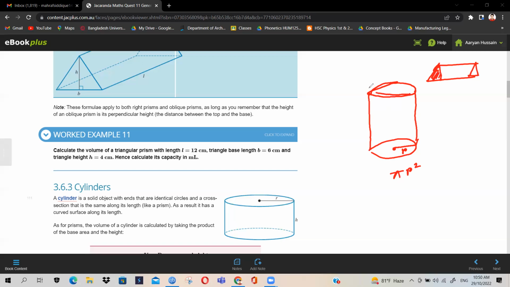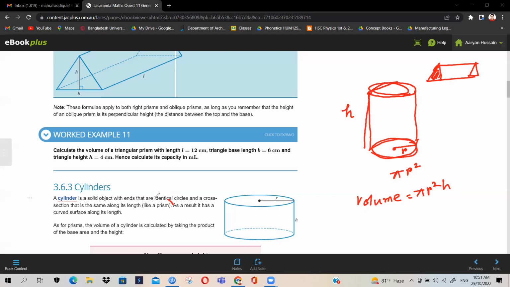Now in this case, the thing is also the same. See, these two surfaces are similar, right? Which are circles, right? And what is the distance between them? Height. So then the volume would become pi r squared h. Okay, and I am just saying this for understanding.